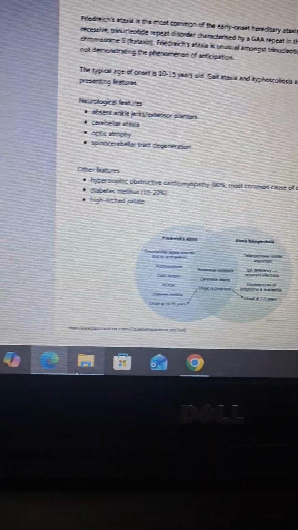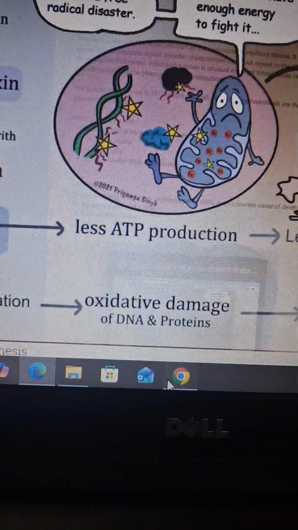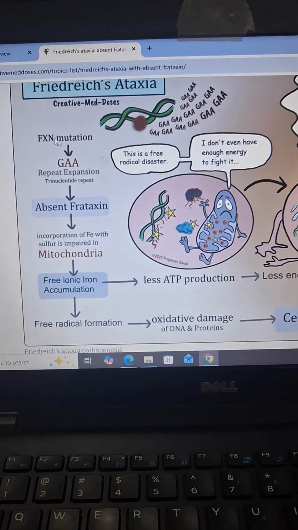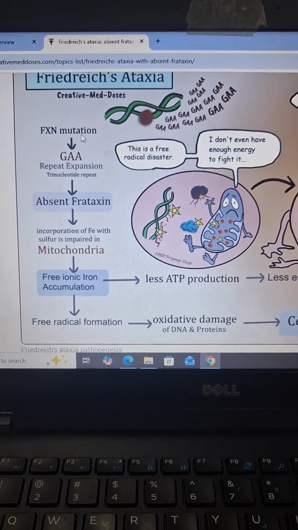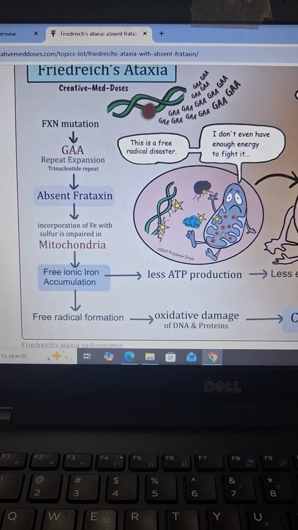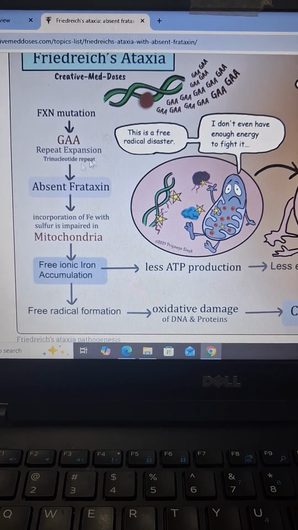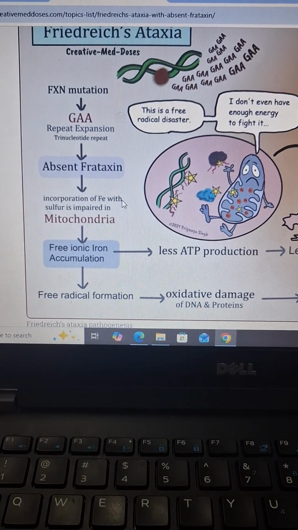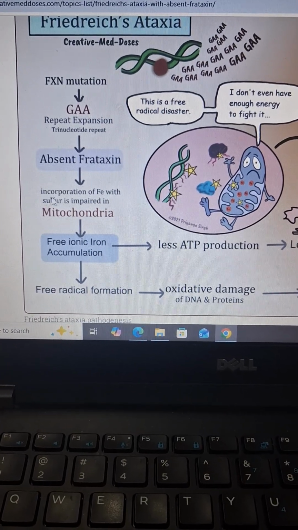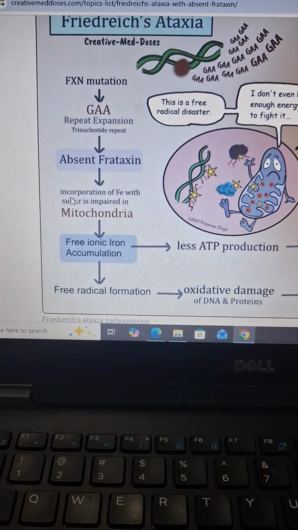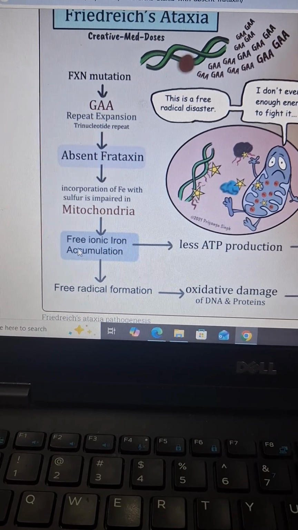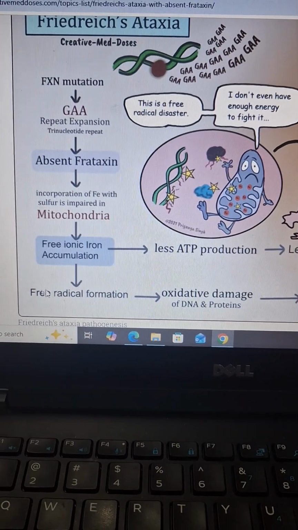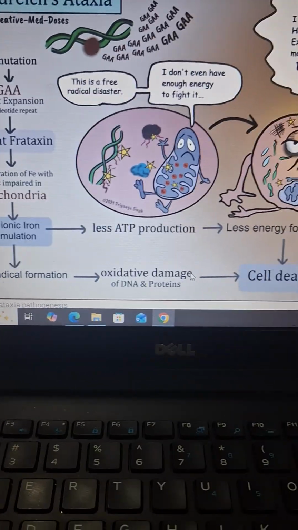Let me show you how you can remember it. Okay, so let's see the picture. So what will happen? FXN mutation, frataxin, Friedreich frataxin, GAA, there will be repeat expansion of it, absent frataxin. When there is absent frataxin, the incorporation of iron with sulfur is impaired in mitochondria, because it was needed. So free ionic iron accumulation will be there, with free radical formation, less ATP production, oxidative damage, cell death.